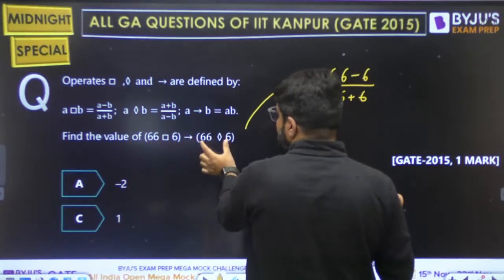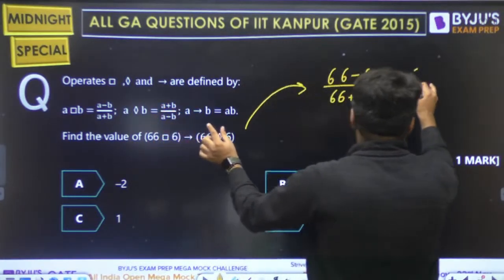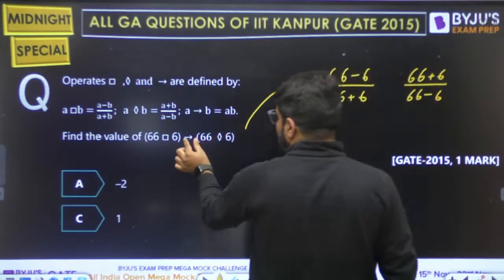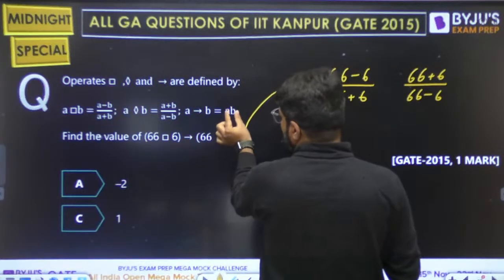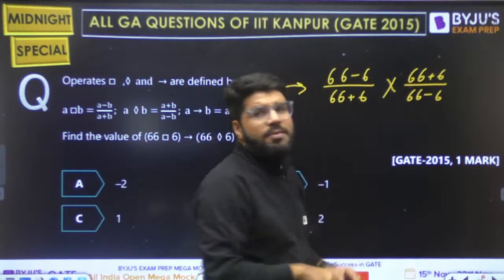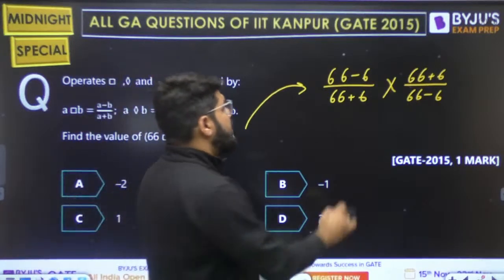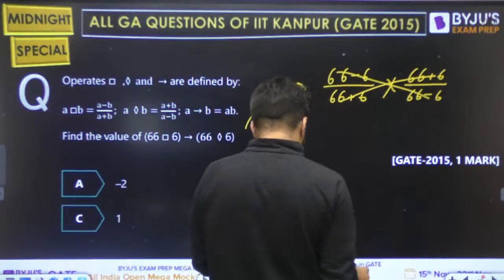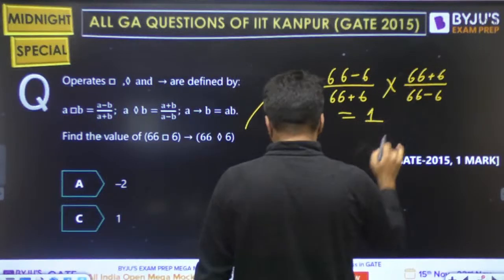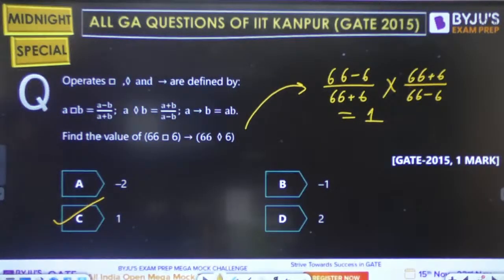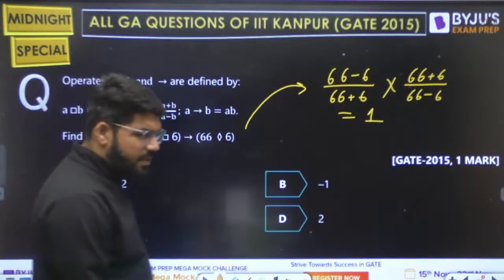What is the diamond? Diamond is a plus b upon a minus b. So 66 plus 6 upon 66 minus 6. Now an arrow between them. This arrow represents what? Product. So answer finish. Right. This is cancelled. Everything cancelled. Answer is equal to 1. That is the option number C. It deserves simply 1 mark. 1 is the answer. Very simple.